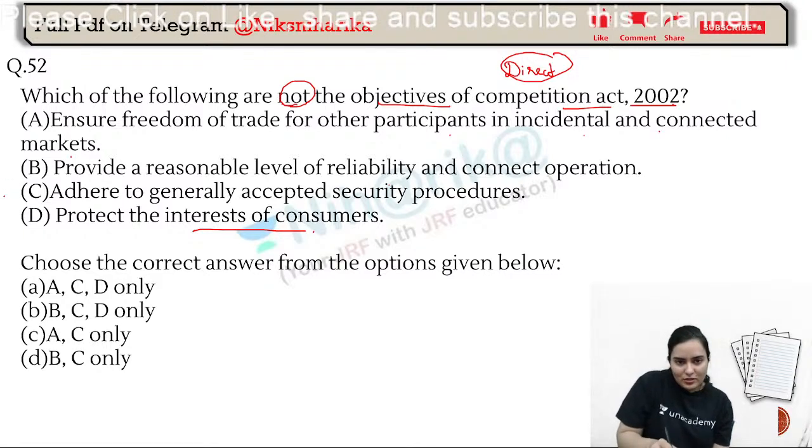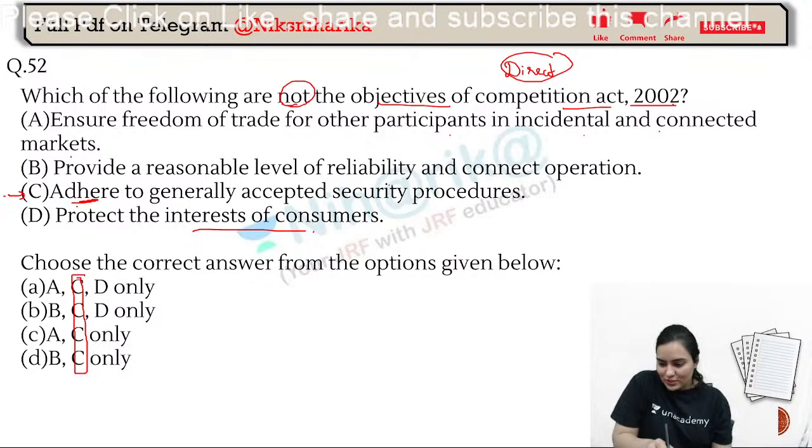Achha. Do not doubt option C, because option C is there in all the options. So kindly remove this. Basically, it is not the objective.